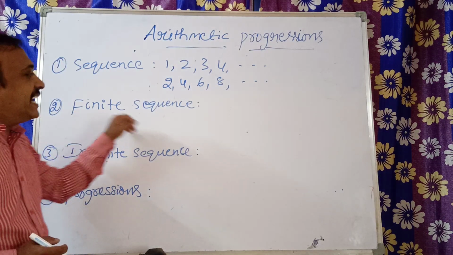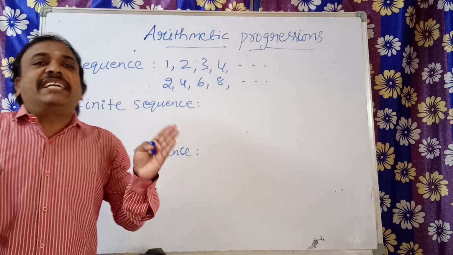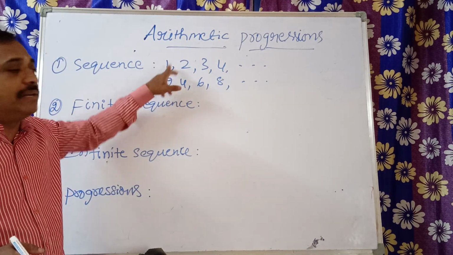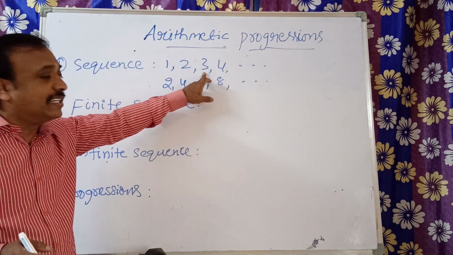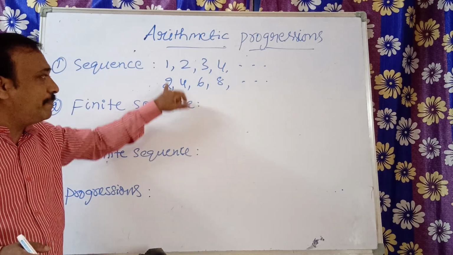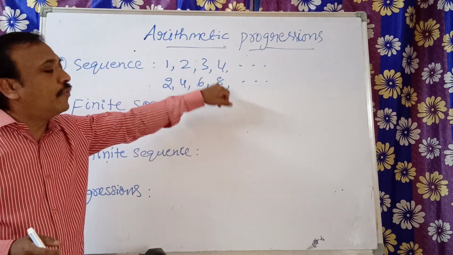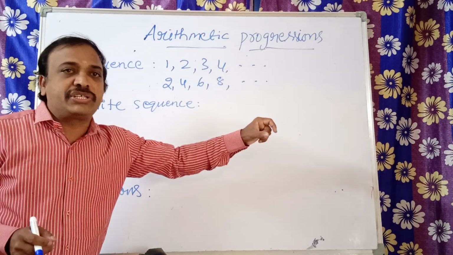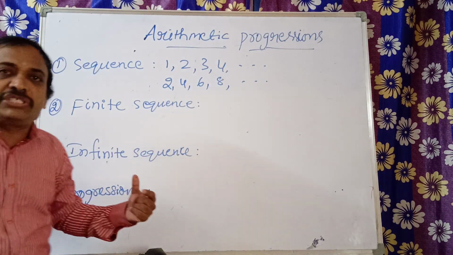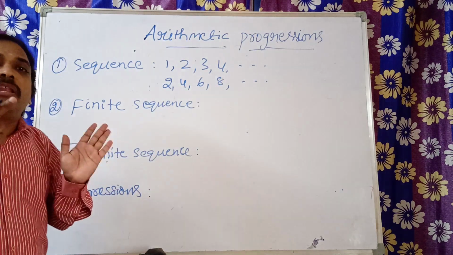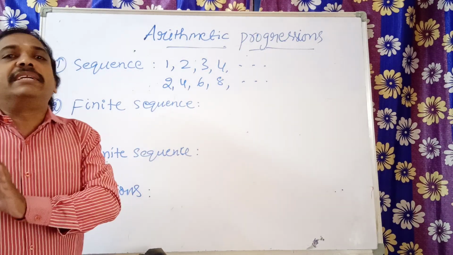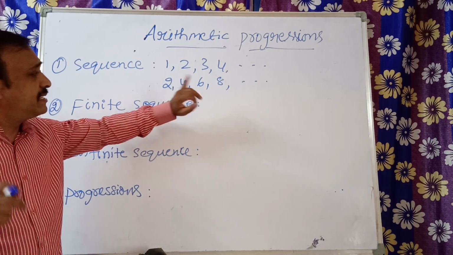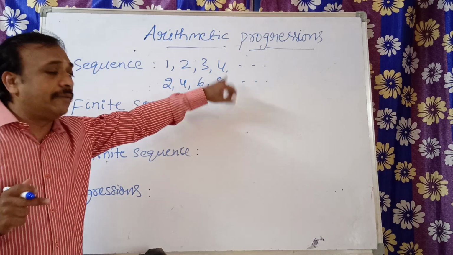Now, a finite sequence means there are a limited number of terms. What is a term? The first one is called the first term, the second place the second term, the third place the third term. Here also you see first term, second term, third term, fourth term. The number in whichever place it has been arranged, that particular position is called the term.